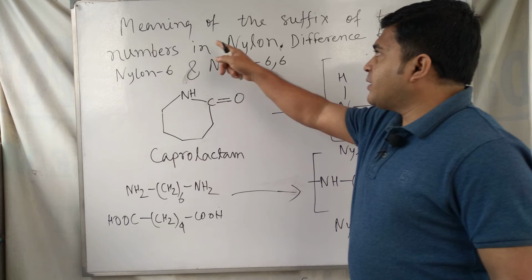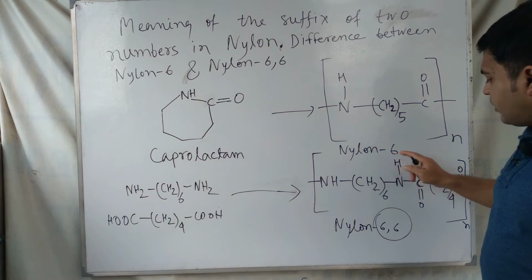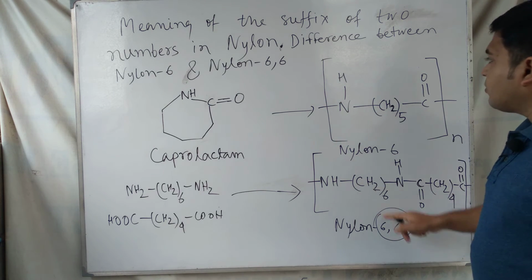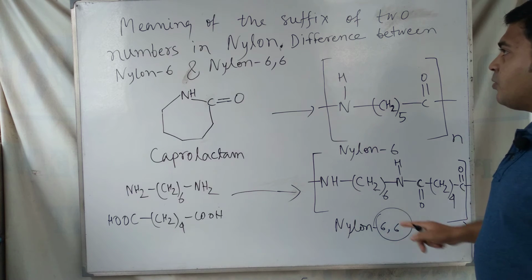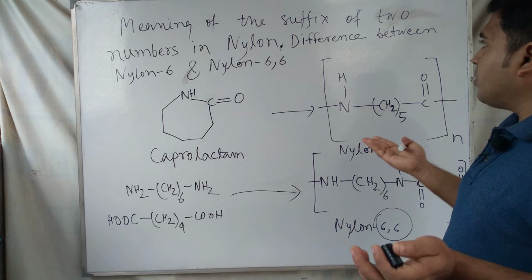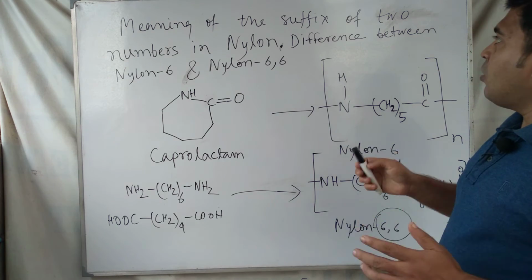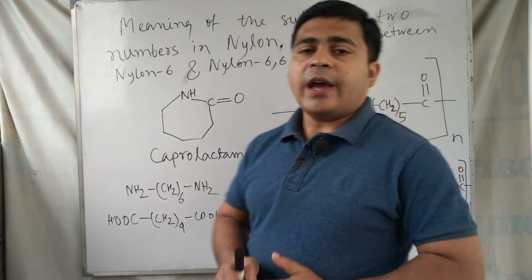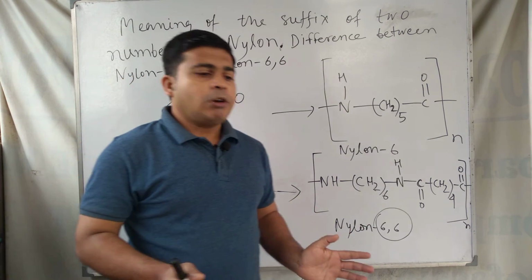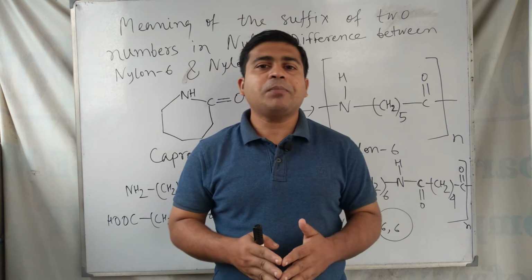So our topic was the naming of the suffix numbers in nylon, this suffix 6 and 66. So this is the difference between nylon 6 and nylon 66, and the meaning of nylon 6 and nylon 66. I think for other nylon names, the same thing happens.